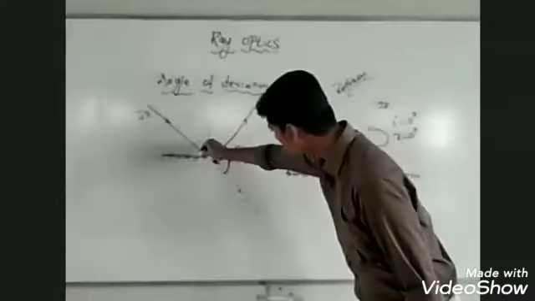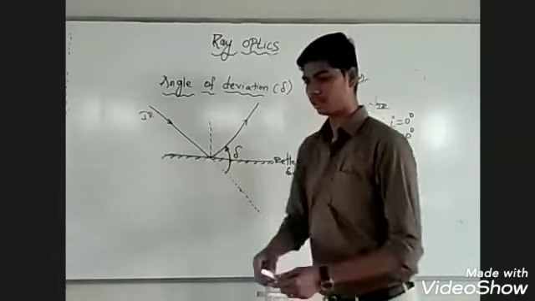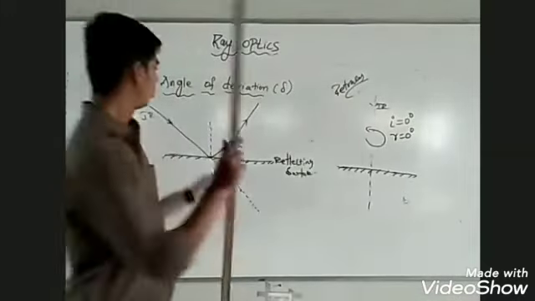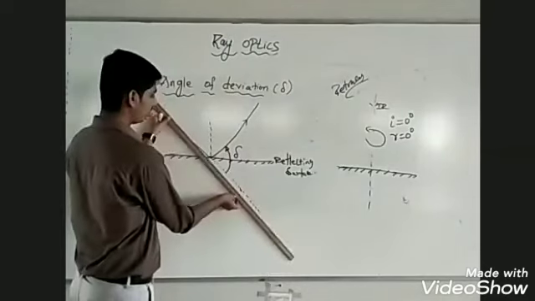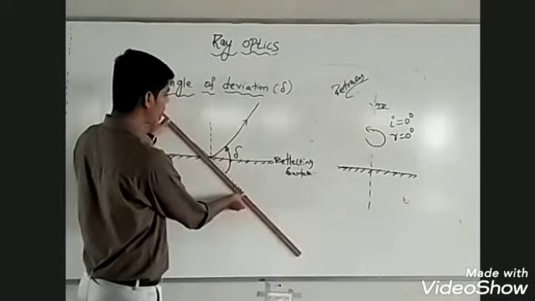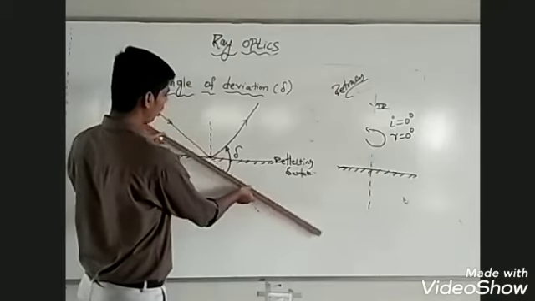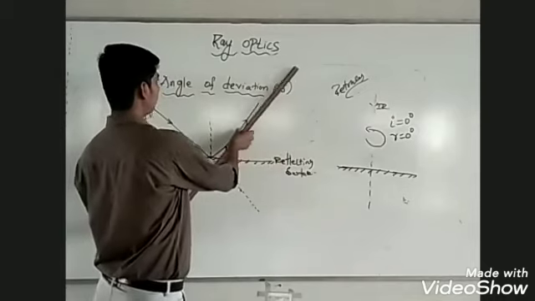We actually expected the light ray to travel along a straight line. This is how the light ray was expected to travel. But because of the reflecting surface, the ray of light got deviated and it is passing this way.